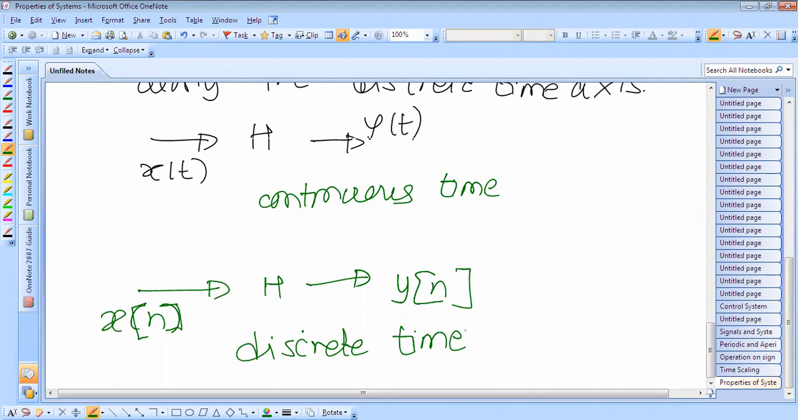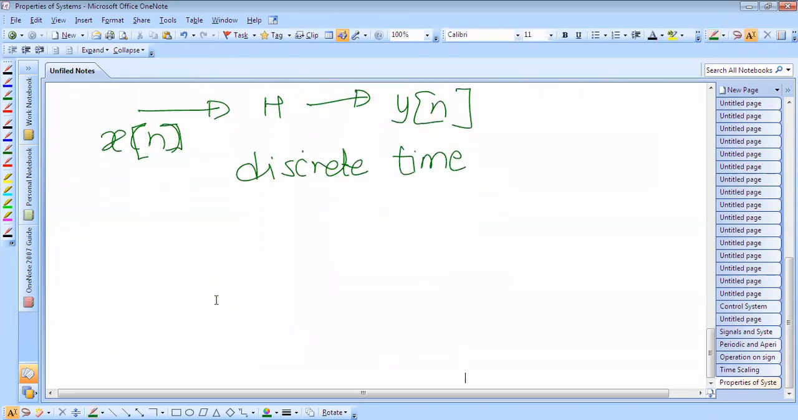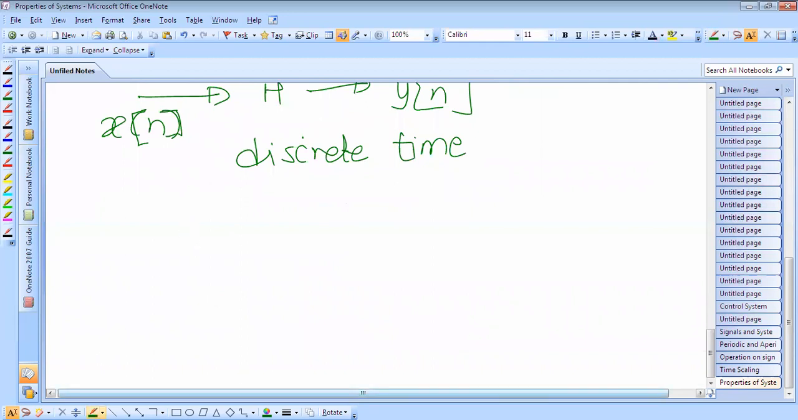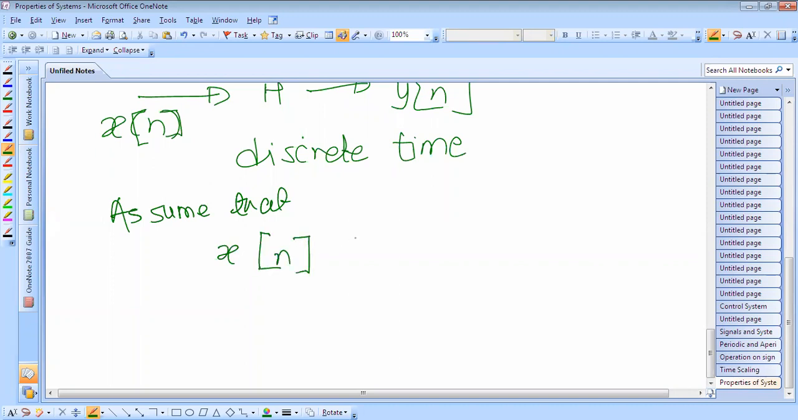Now we are discussing the moving average systems, and we have to see whether the bounded input, bounded output stability holds, and therefore we have to assume that magnitude of x of n is less than m of x, which is less than infinity. This is for all n. This is for the discrete time signal.